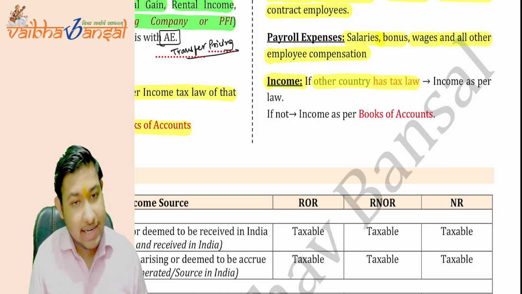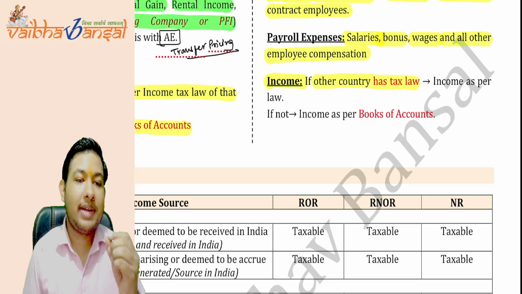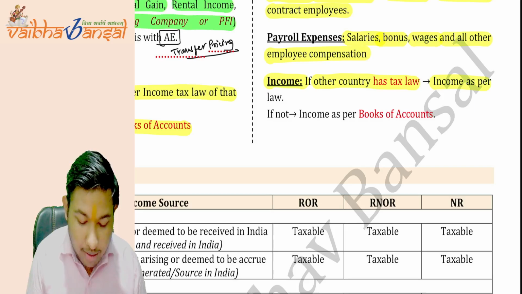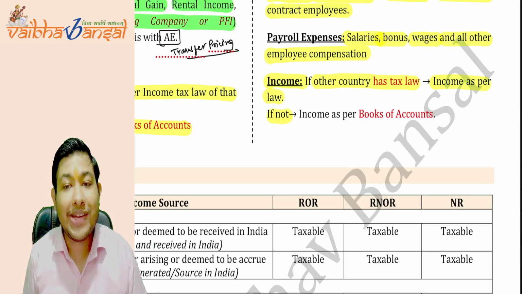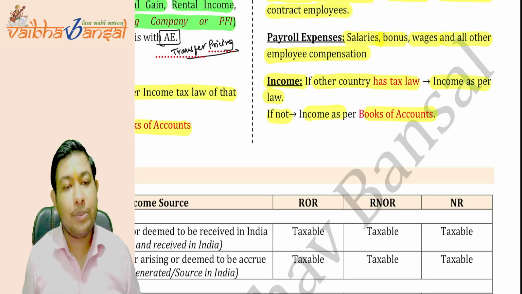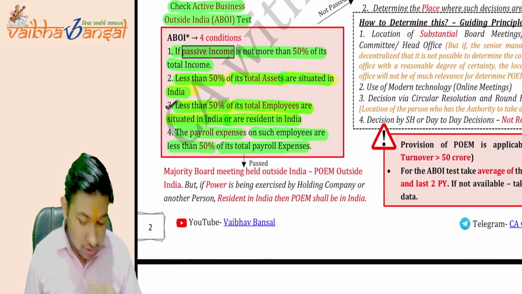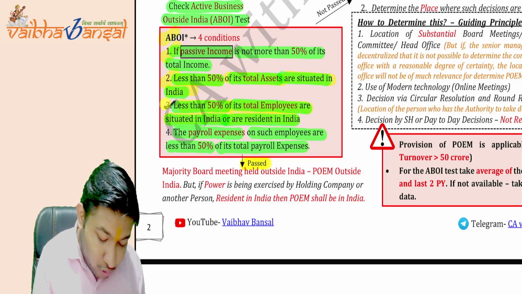Now, what are the incomes? If the country has a tax law, then the income as per the income tax law of that particular country shall be treated as income. But if the company does not have any income tax law, then the income as per the books of account shall be treated as income. Is this point clear?